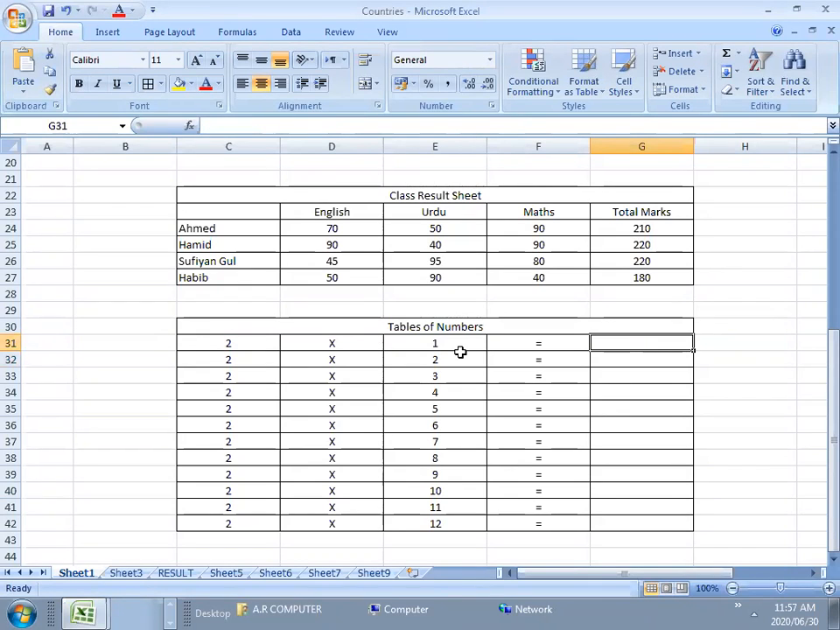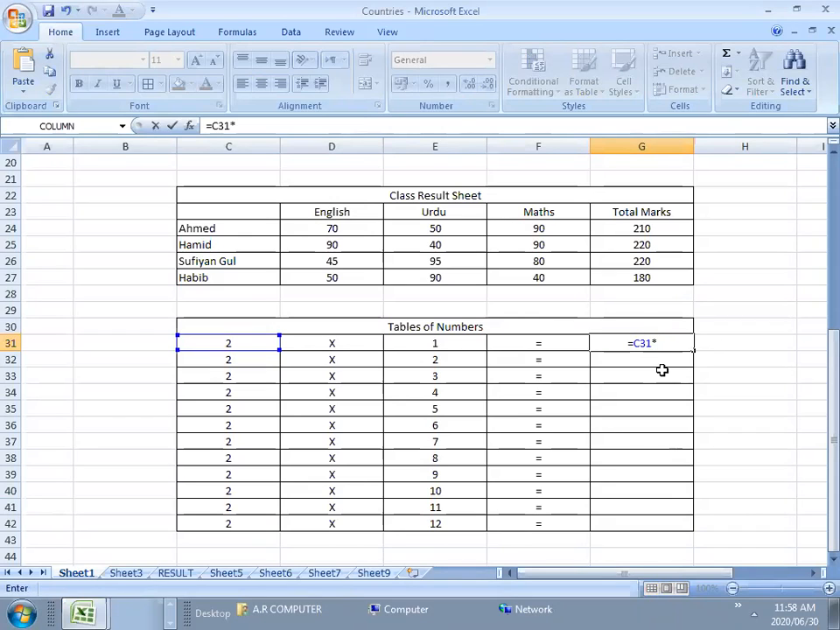Right? I am repeating it. You are on this G31. You want to multiply this C31 by E31. You go to G31. You press the equal to sign. Then you type the address, C31. Star sign. The star symbol is on the number 8. You press shift and then press the number 8, you will get the star sign. The star sign is also on the numeric keypad on the right side of your keyboard, on the top row.